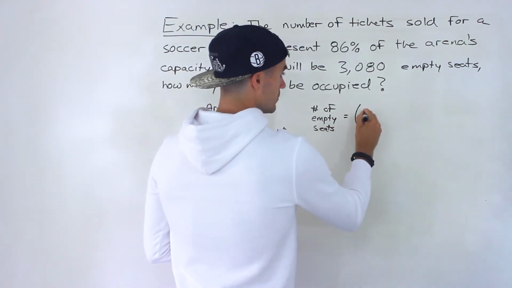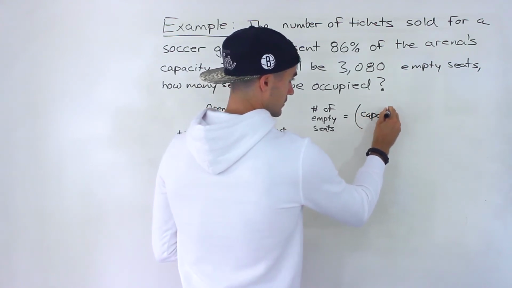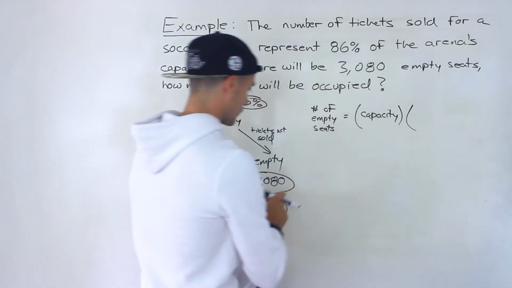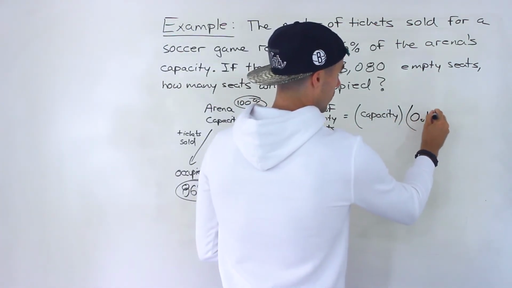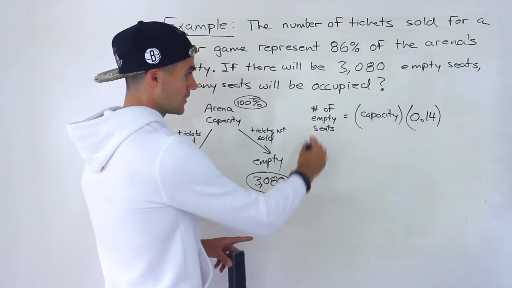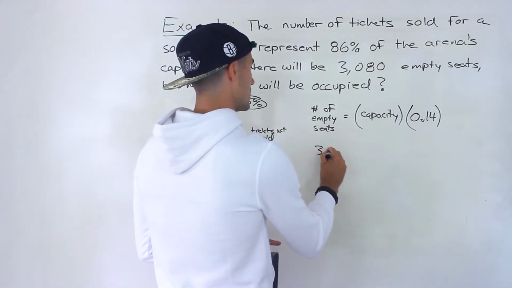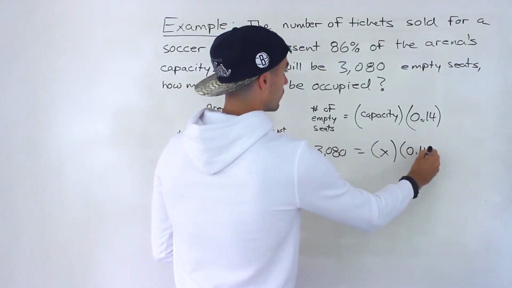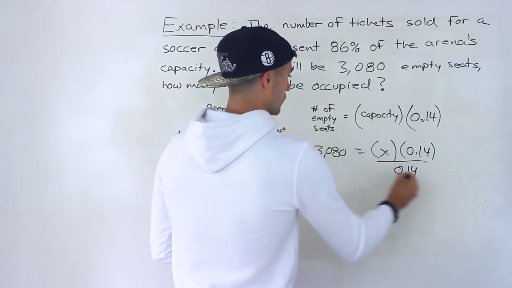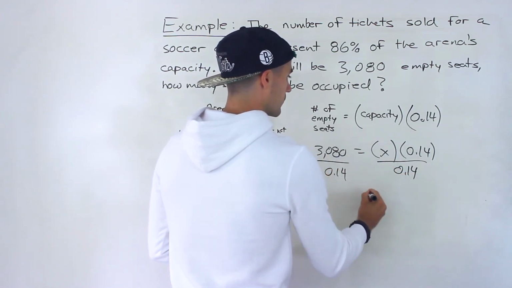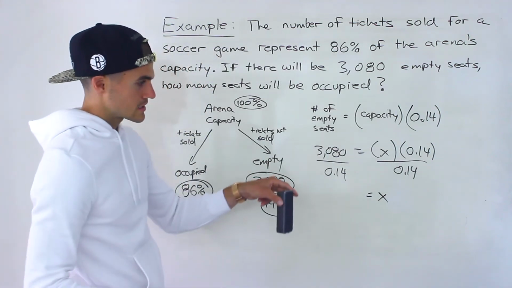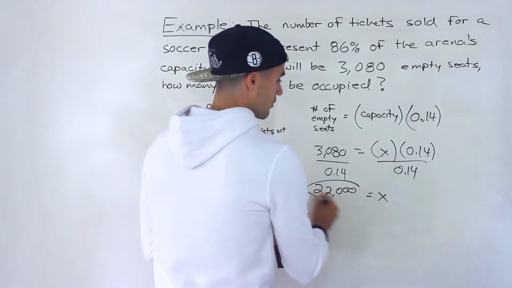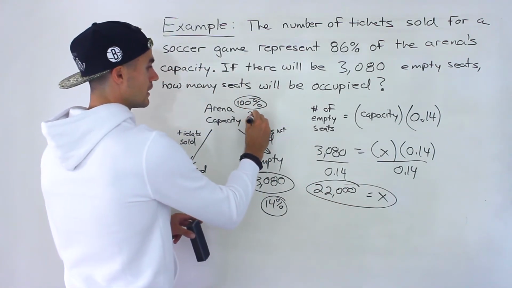Because the number of empty seats, in this case, is going to be what? It's going to be the capacity, the number of seats in total in the arena, times 14%, 0.14. And we know the number of empty seats, it's 3,080. The capacity we could solve for, let's put an x there, we'll have 0.14, then we could divide both sides by 0.14. Right, so 3,080 divided by 0.14 would give us 22,000. And so that's what the capacity of the arena is right there.